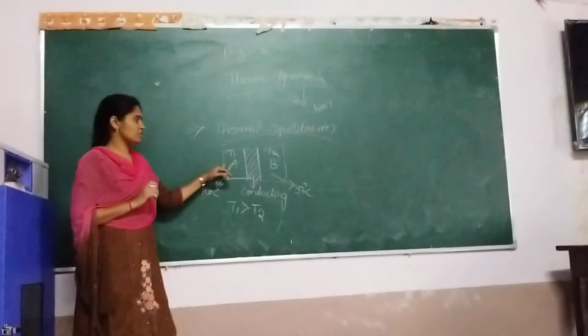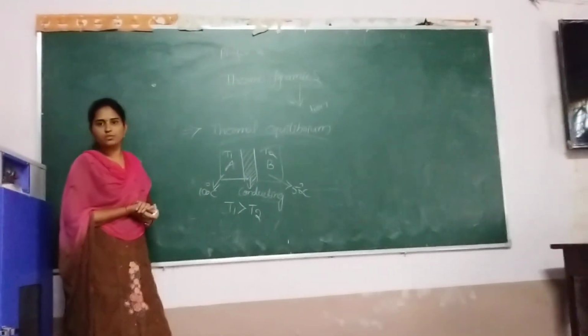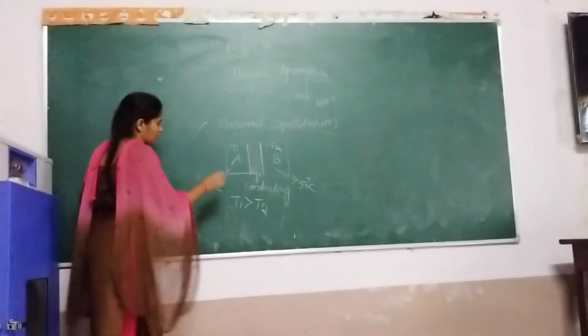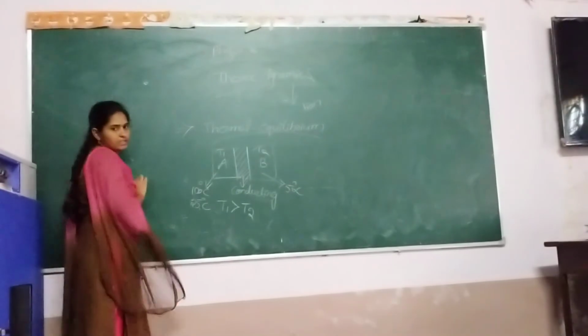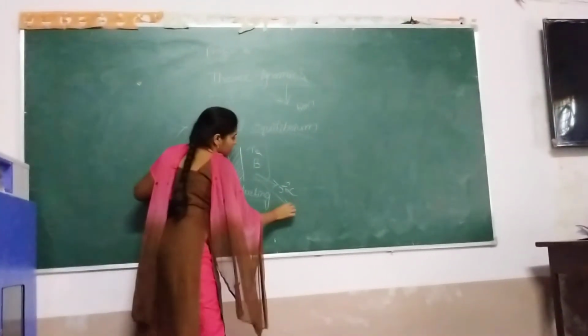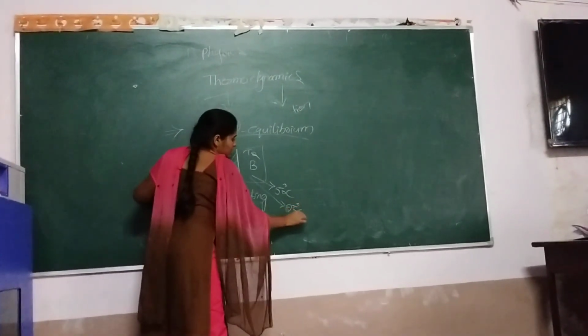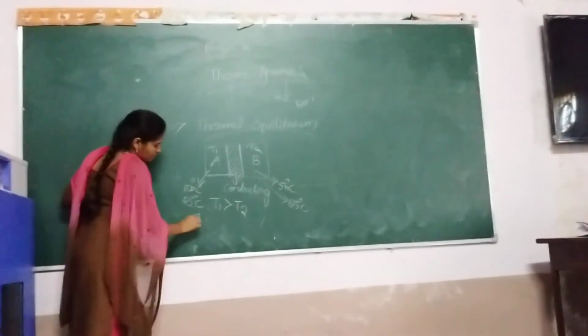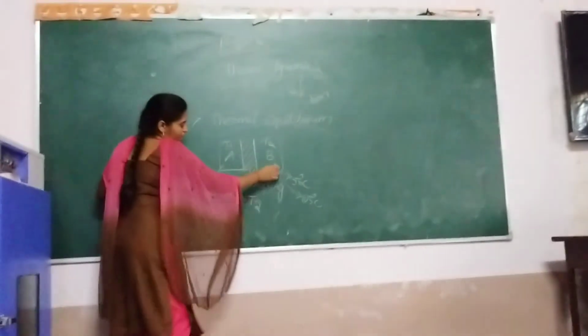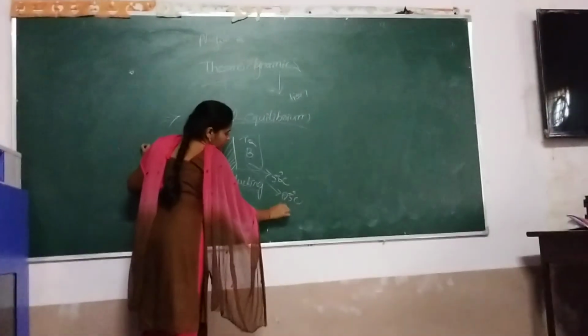So system A loses heat energy to system B. For example, if A loses 25 degrees Celsius and B gains 25, after some time A reaches 75 degrees Celsius and B reaches 75 degrees Celsius, right?